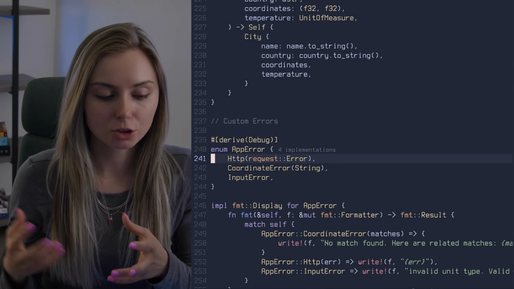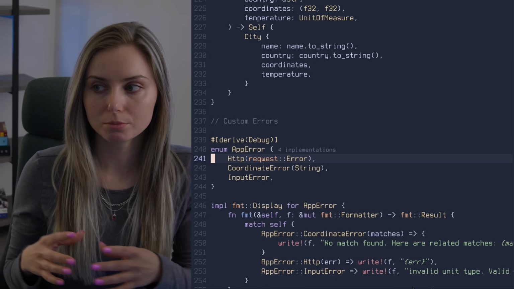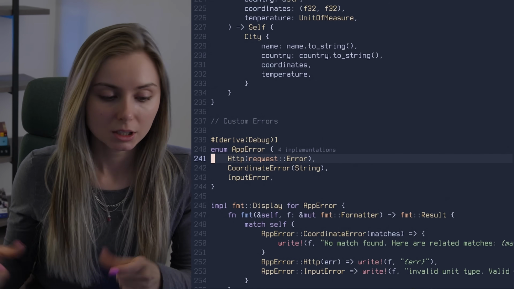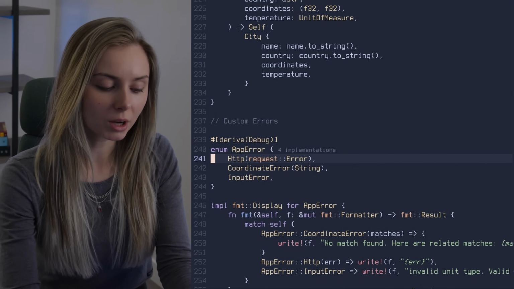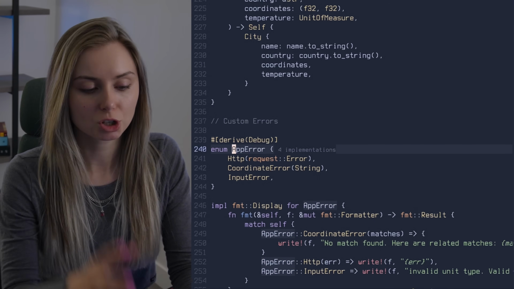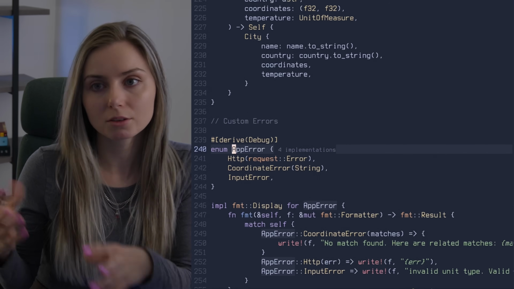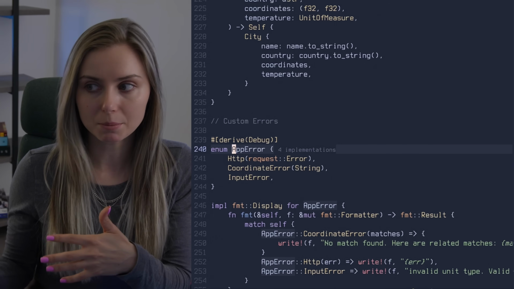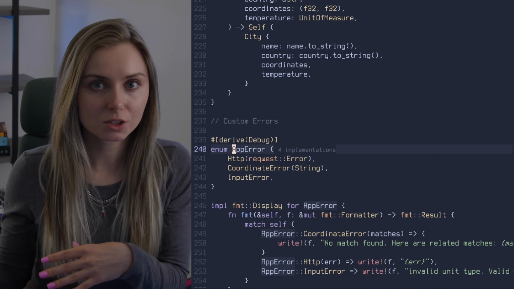You're going to need to be able to return errors up the call stack. And when you do that, you're probably going to want to have an error type that is specific to the error that you received. But in order to do that in Rust, you kind of end up having to wrap it in a more generic error type, meaning create an enumeration where each of the errors that you want to accept in that application are a variant of this enumeration.